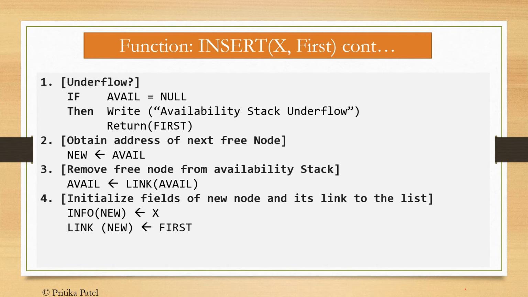So first is what? It is the address of first node, which is assigned to link of new node. Step number 5, return address of new node. So it will return new.